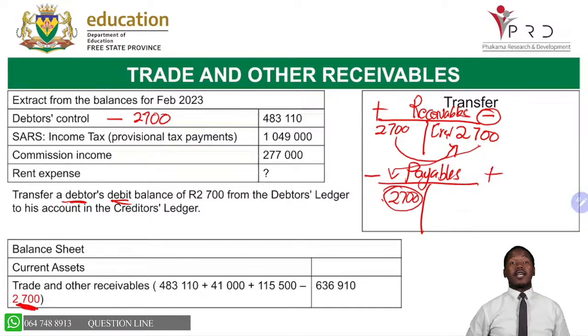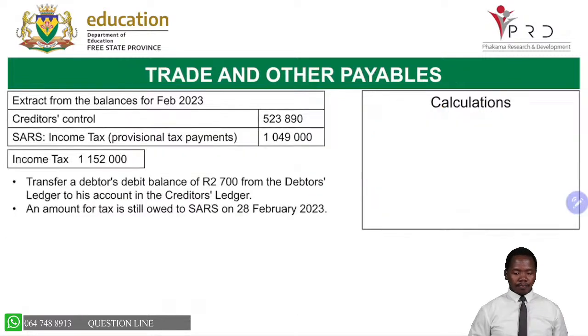Remember the 41,000 and the 115,500 are coming from the previous one. Now the total of this becomes 636,910. Now with the SARS, we are going to talk about that at a later stage. SARS will not be a receivable, but it will be a payable. Let us find out why I am saying so.